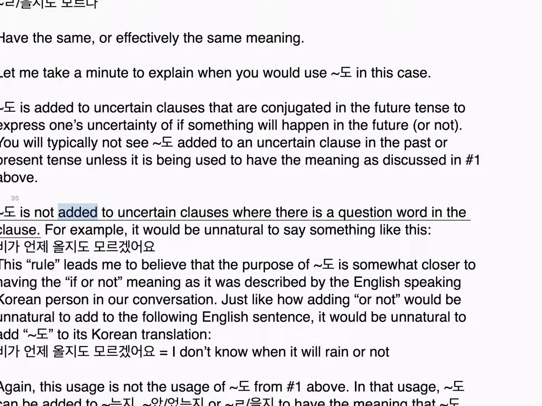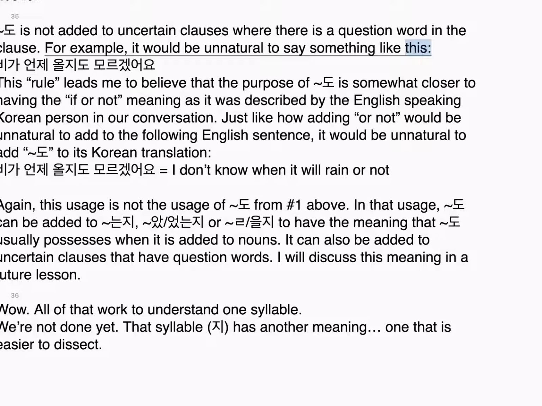도 is not added to uncertain clauses where there is a question word in the clause. For example, it would be unnatural to say something like this: 비가 언제 올지도 모르겠어요. This rule leads me to believe that the purpose of 도 is somewhat closer to having the if or not meaning as it was described by the English-speaking Korean person in our conversation, just like how adding 'or not' would be unnatural to add to the following English sentence. It would be unnatural to add 도 to its Korean translation. 비가 언제 올지도 모르겠어요. I don't know when it will rain or not.